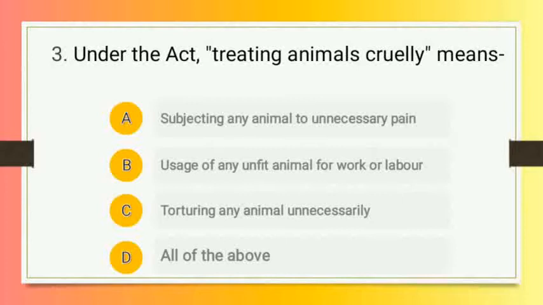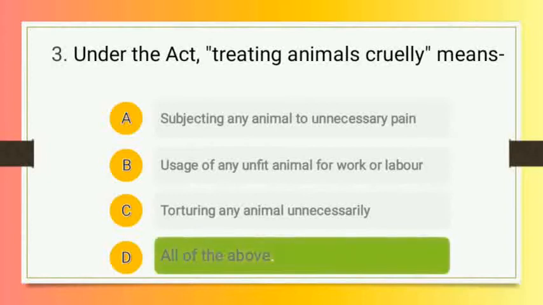Therefore, the right answer of this question is option number D, that is all of the above.